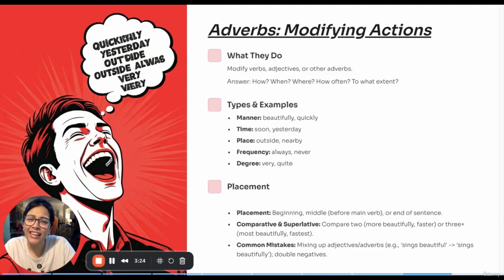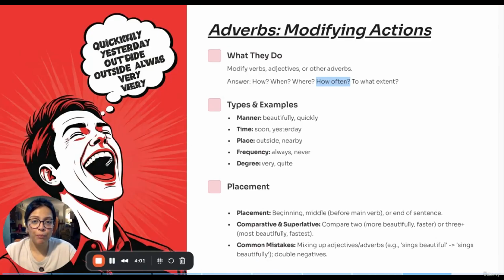Now frequency. He is always late. How often is he late? He is always late. So you can ask this question, how often? And you will get the answer always or never. That is your adverb of frequency. Next is your degree. To what extent? I am very upset. To what extent are you upset? I am very upset. That would be your adverb of degree.